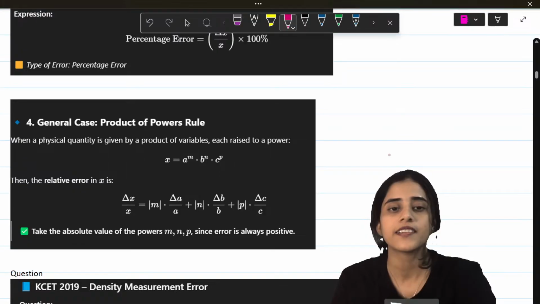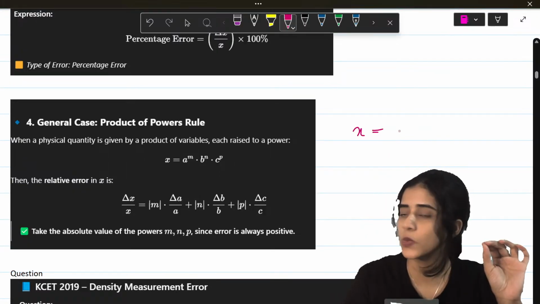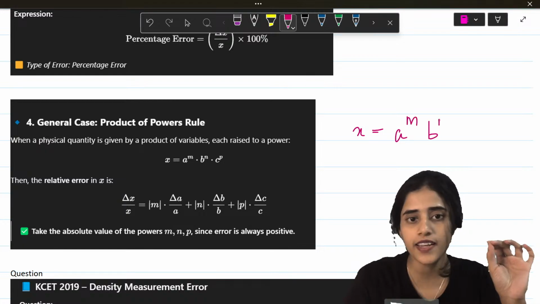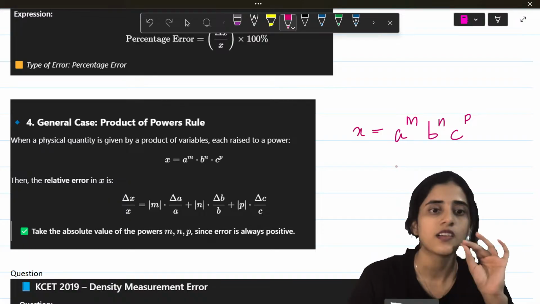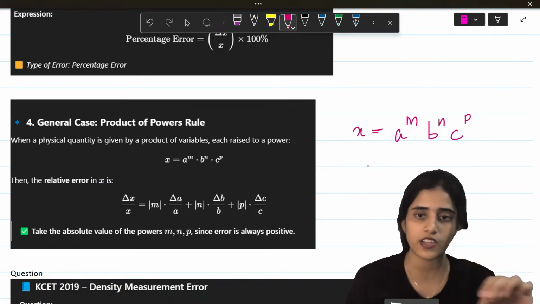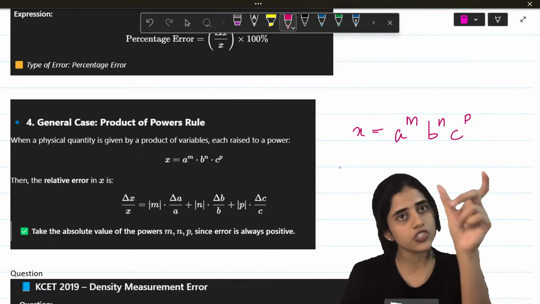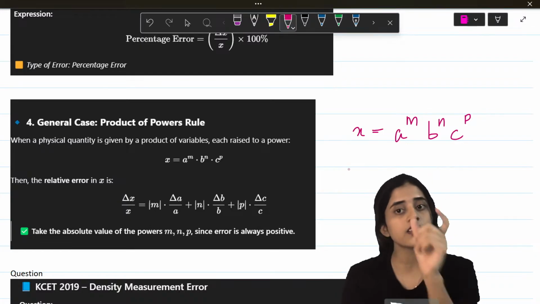Alright? Next is powers. So, x is equal to a raised to m, b raised to n, c raised to p. Now the question is find out the relative error. So what will you do? They will give you values in the question. They'll give you the original value is 5.5. The error is 0.5.